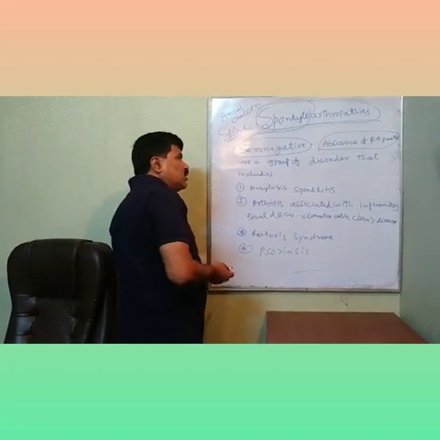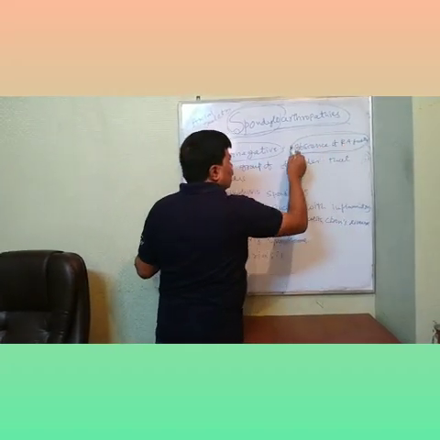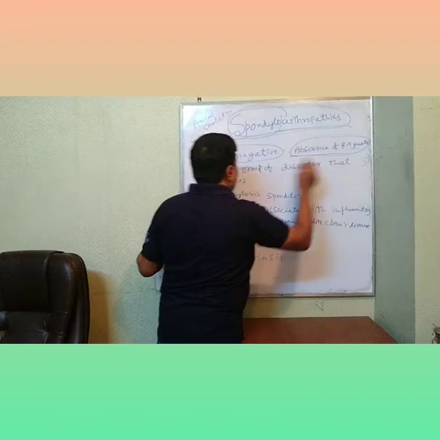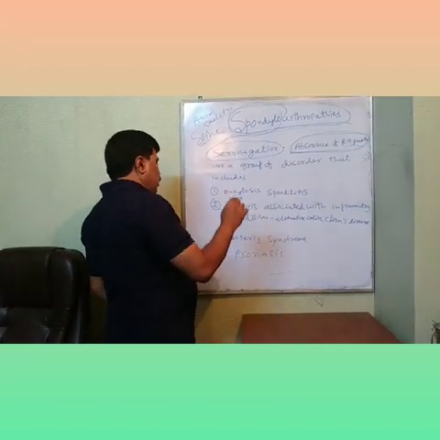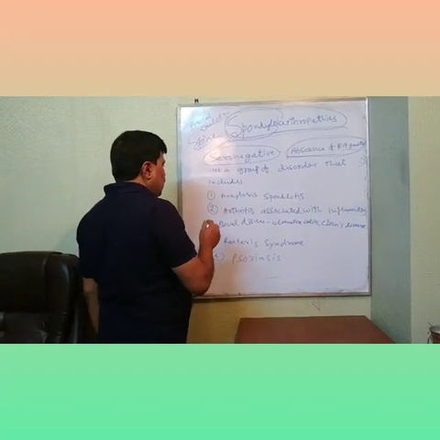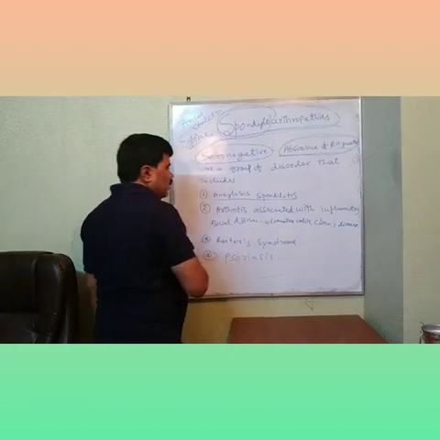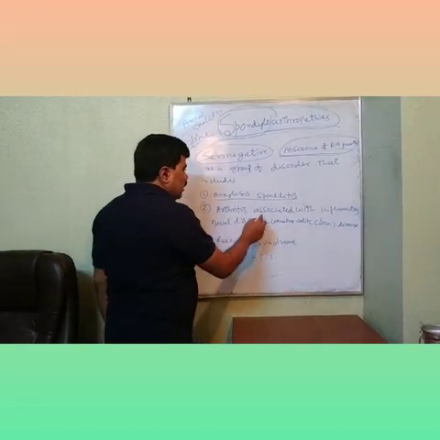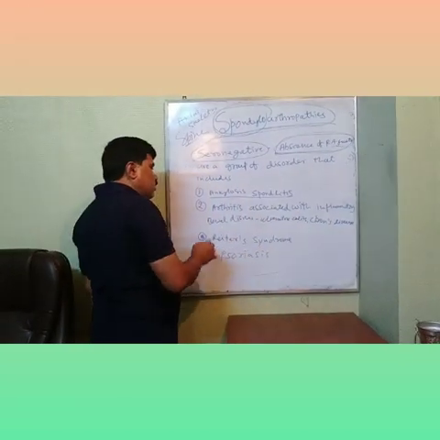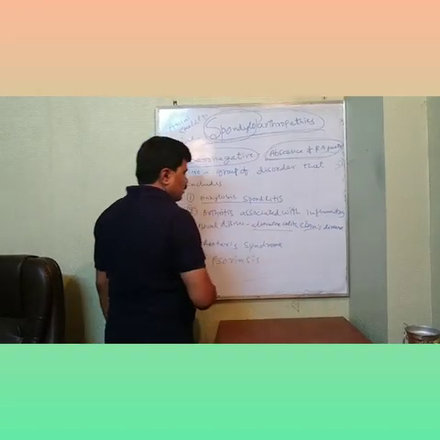What do you mean by seronegative arthritis? It means absence of RA factor. These groups are called spondyloarthropathy. Normally it includes ankylosing spondylitis, and arthritis associated with inflammatory bowel disease like ulcerative colitis or Crohn's disease.